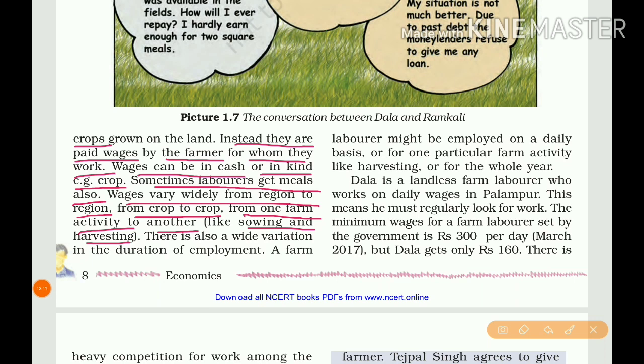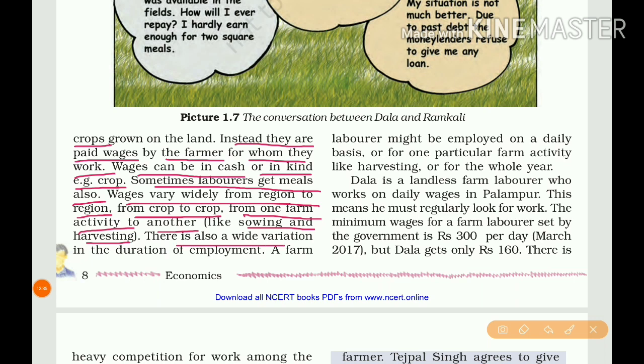And from crop to crop: for wheat cultivation they get one amount of wages, and for sugarcane cultivation a different amount. From one farm activity to another: for sowing they get a different amount of wages, and for harvesting a different amount of wages.